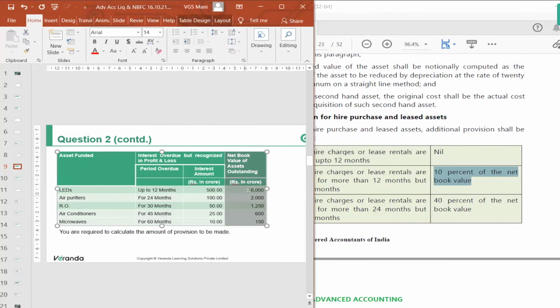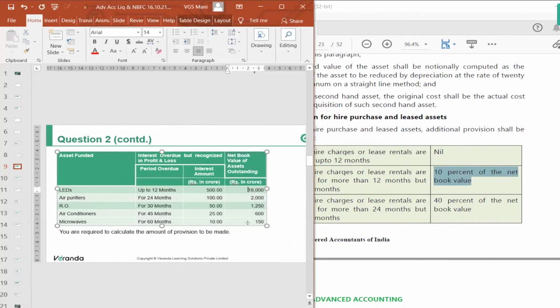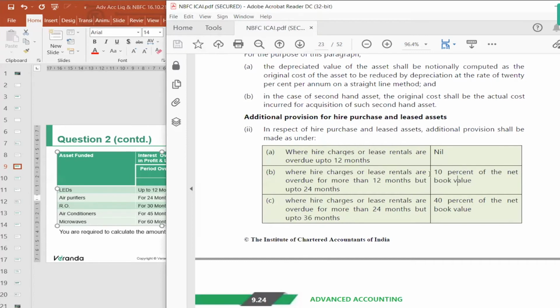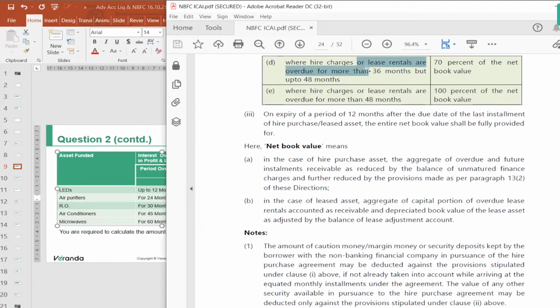Up to 12 months, no provision is required. More than 12 months, up to 24 months, 2000 into 10%. Simply we need to remember the provision percentages and apply them on the net book value to find out the provision to be made. If it is overdue for more than 24 up to 36 months, 40% of the book value. More than 36 up to 48, 70%.